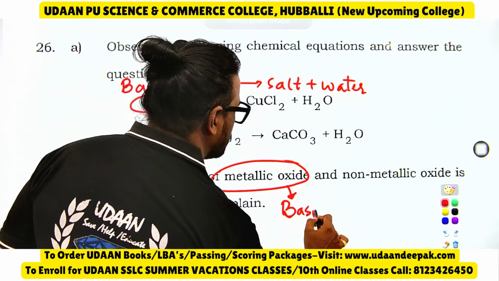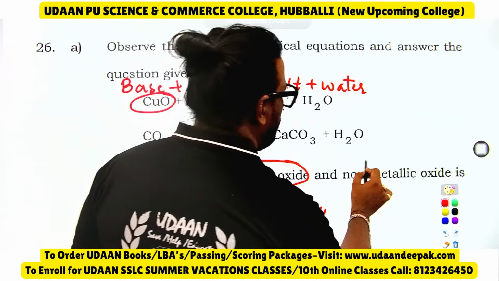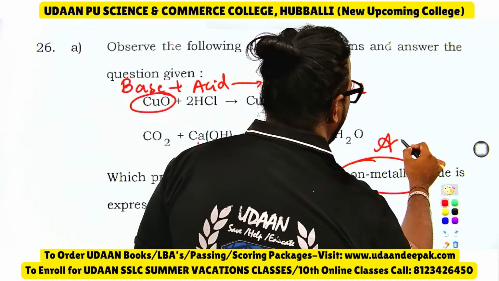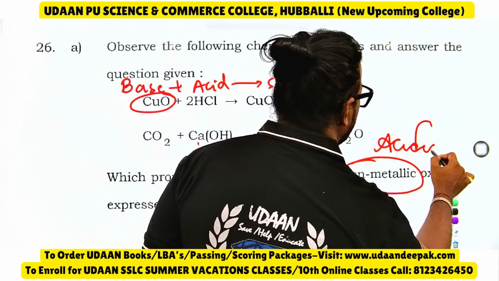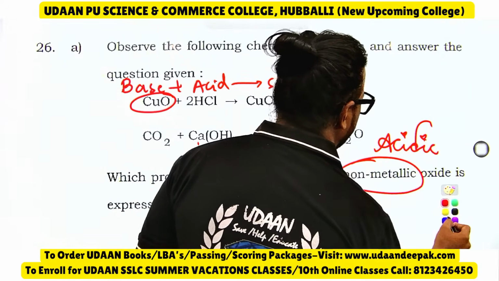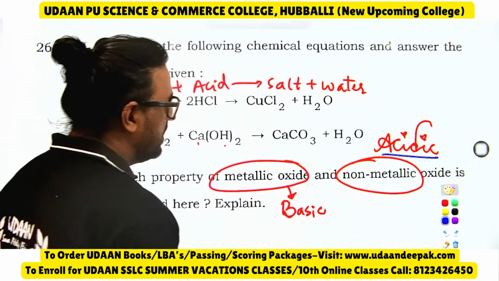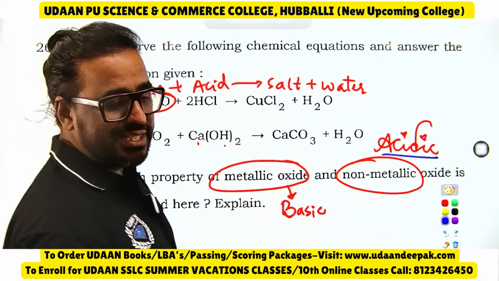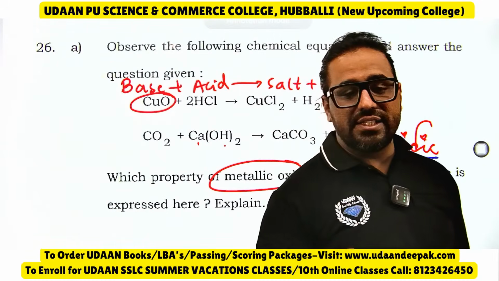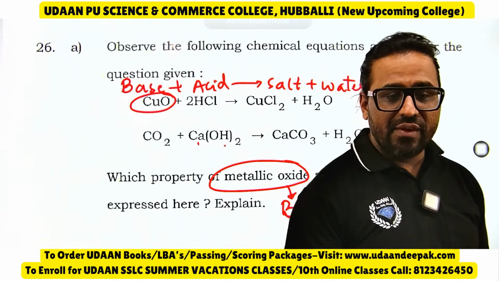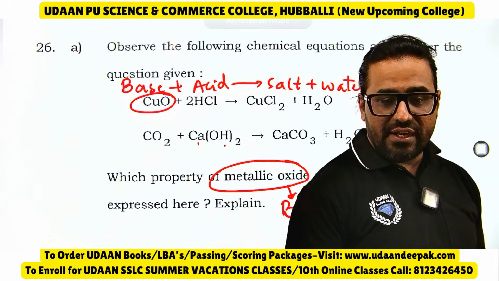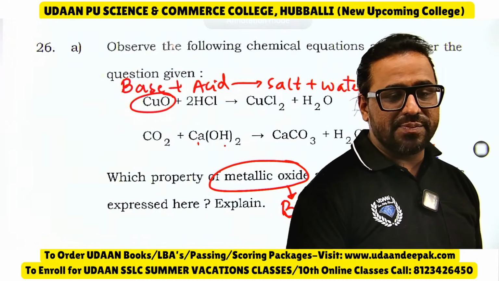So metallic oxides are basic in nature, whereas non-metallic oxides are acidic in nature. This is the property of metallic oxides that is expressed here.